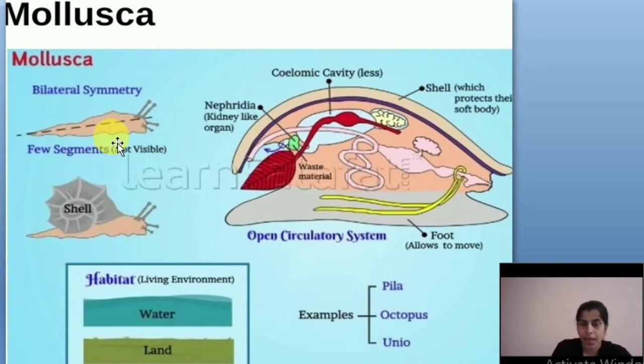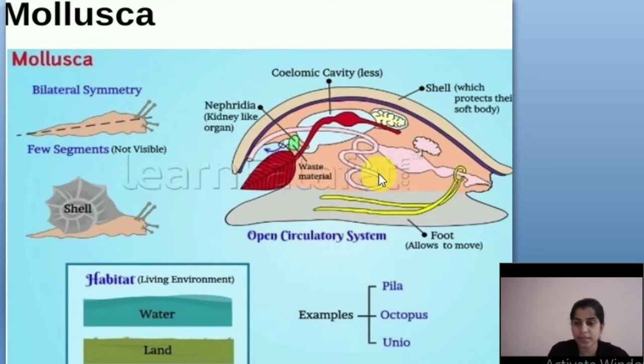Okay, and the head contains the eyes, mouth, and antennae. Okay, these are the antennae, and here are the mouth and the eyes. Okay, and this is the coelomic cavity of Mollusca. This coelomic cavity is extremely reduced. Okay, it is reduced, and they have an open circulatory system.